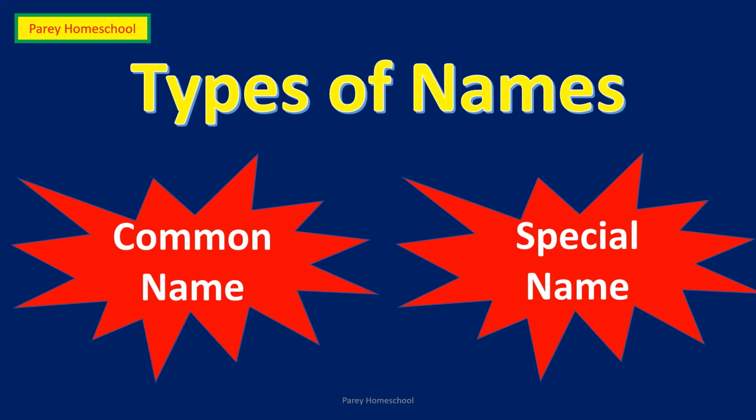Special name is also called a proper name. A name given to anything commonly is called a common name. A special name identifies one thing or place or person uniquely. So it is called a special name.